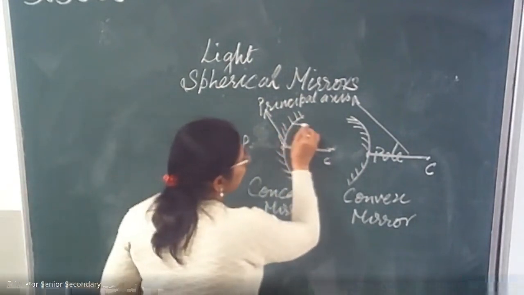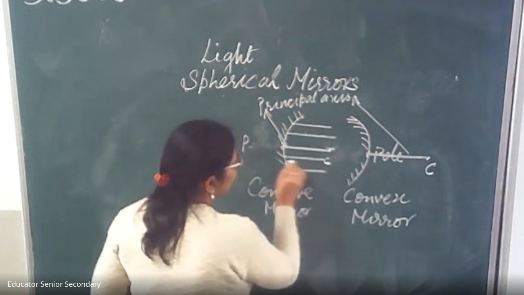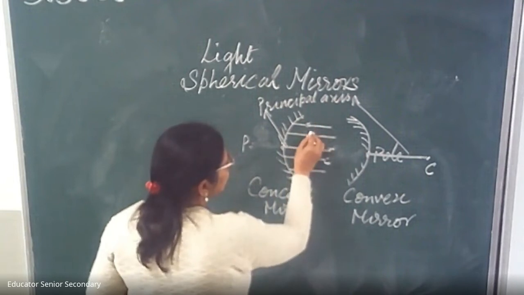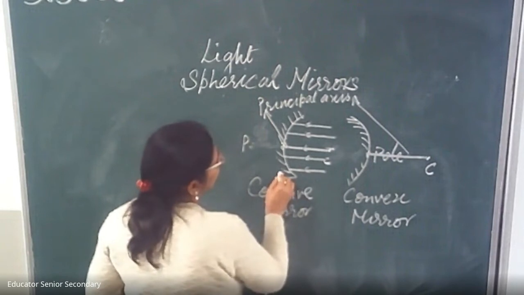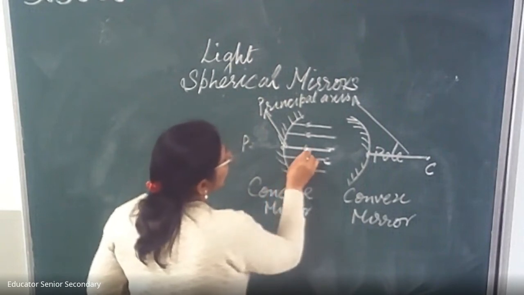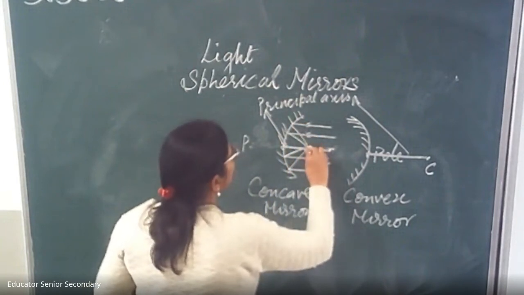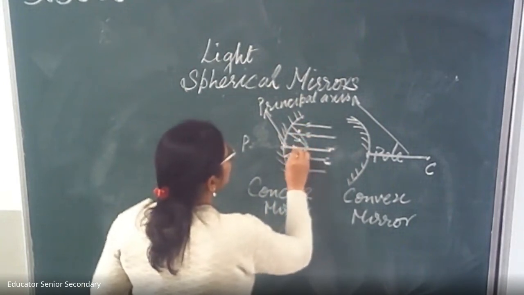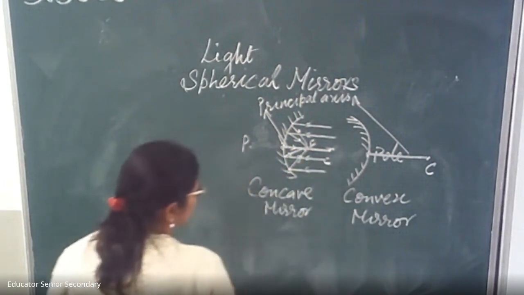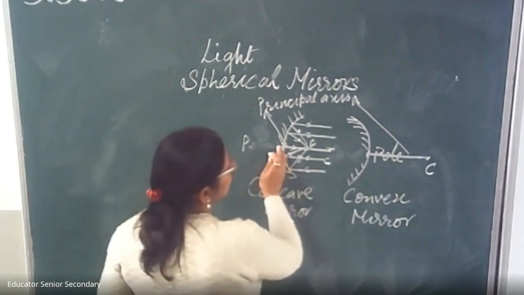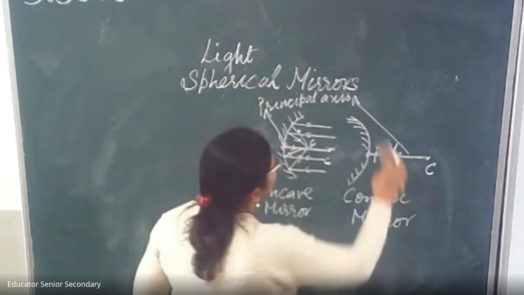Next, some parallel rays are coming from a distance. What happens in a concave mirror? These rays, after striking the mirror, converge at a certain angle and meet at one point, and this point is called the focus, the principal focus. So here the principal focus is just in front of the mirror.